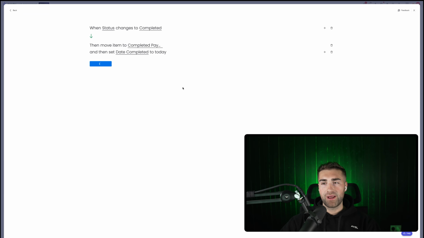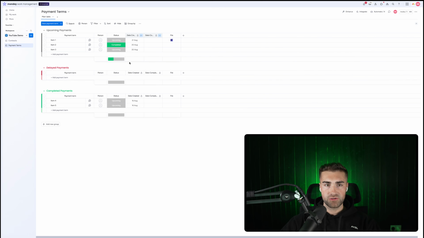So then I can see on average how long it takes for us to get paid, or between a new payment being created and a new payment being completed. Cool. We probably won't need files here, so I can go ahead and delete that. It's not something that I'm particularly worried about.